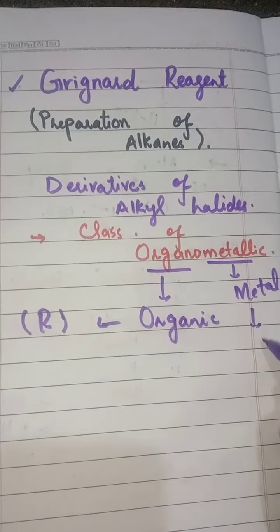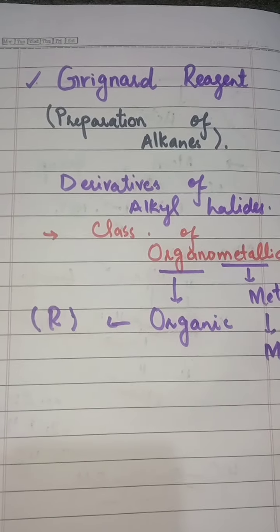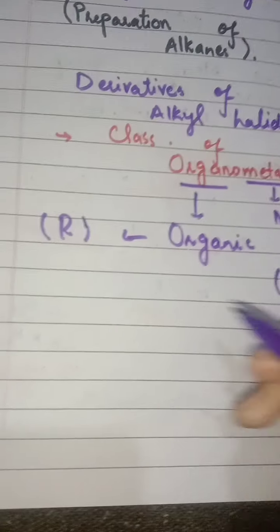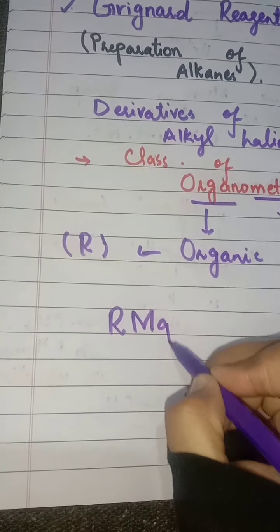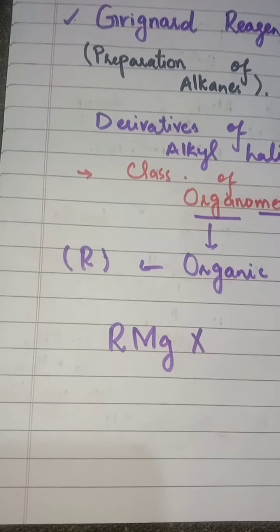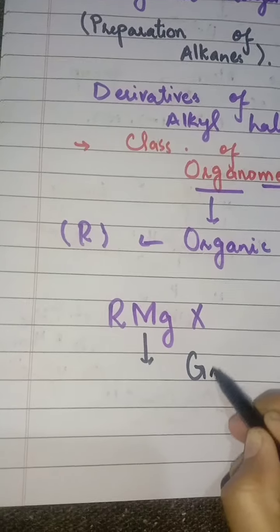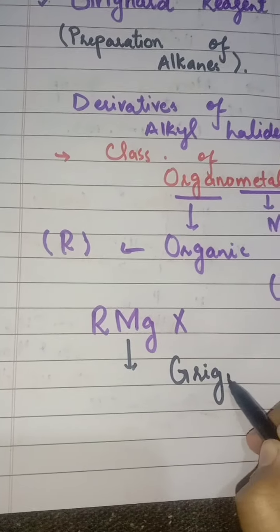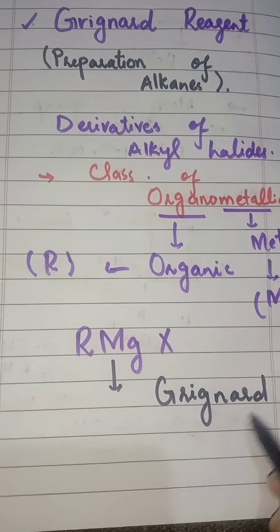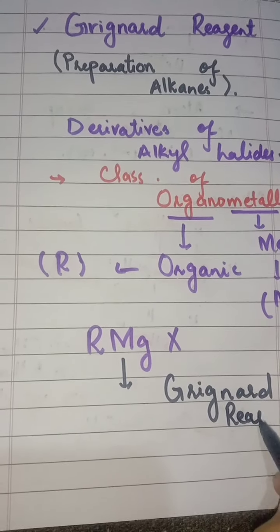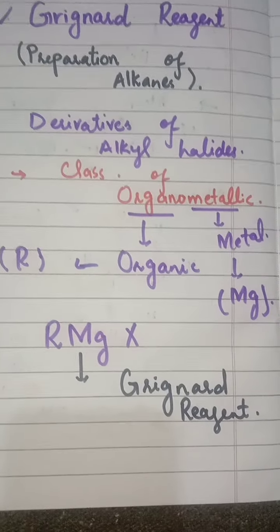And the metal in Grignard reagent is magnesium. So this RMgX is Grignard reagent.